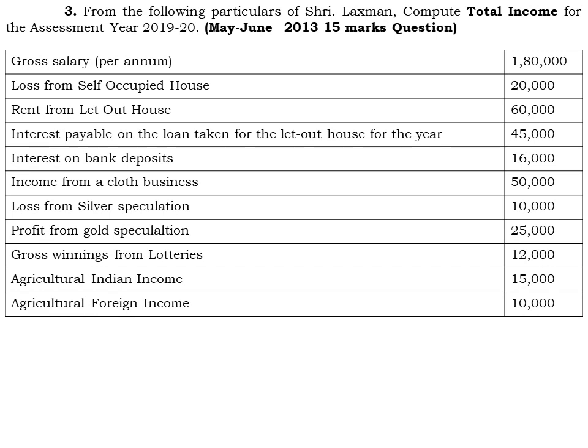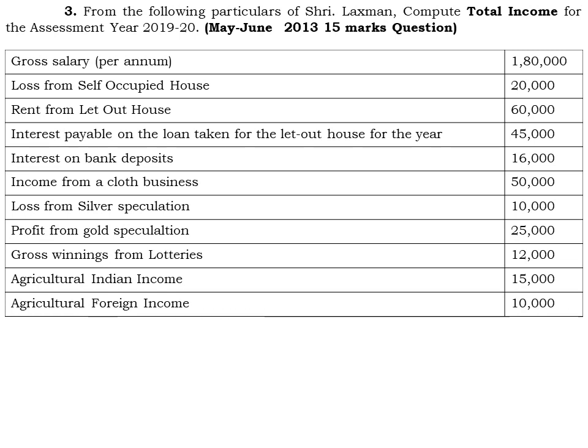Second one, there is a loss from the self-occupied house of rupees 20,000. And next one, rent from the let out house property, 60,000. We can assume that this person is having two house properties. One is self-occupied and another one is let out on a rental basis.